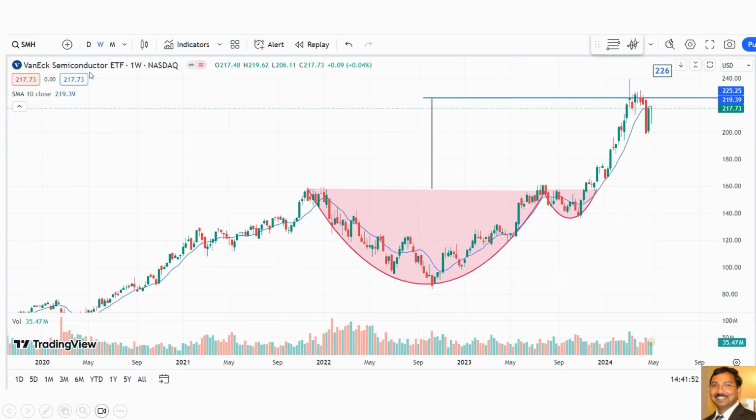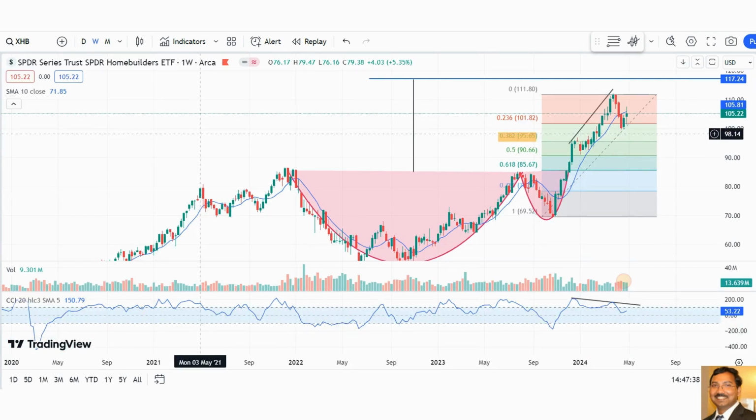And this is SMH, the semiconductor ETF. In the weekly chart, it made a cup and handle pattern, and then the measured move almost hit 225. So it hit that measured move and then rejected there, and right now it rejected at the 10-week moving average, and it's closing below it. So the measured target is done for the cup and handle pattern for the semis. Will it break that or not is the main concern. If it breaks, then we can think the market can rally. Otherwise, a huge downside is possible in the market, because this is the major sector which helped the QQQ to rally.